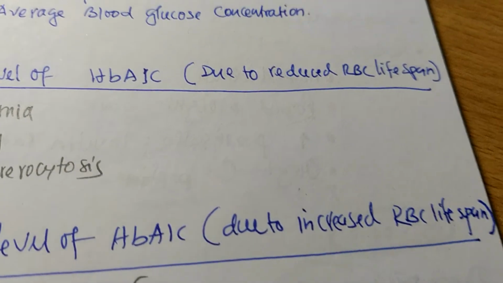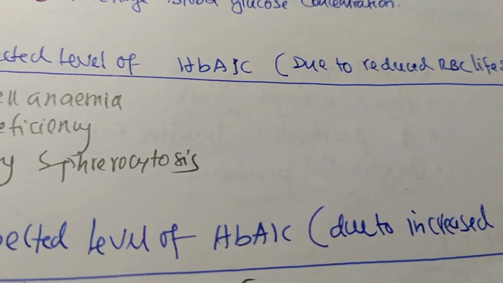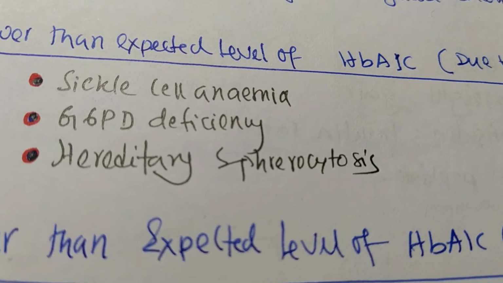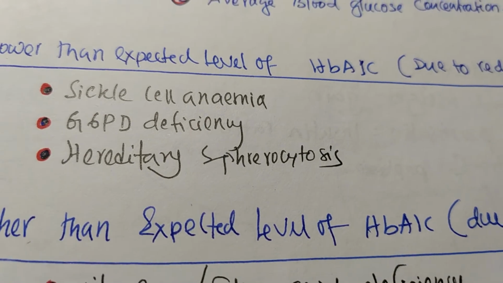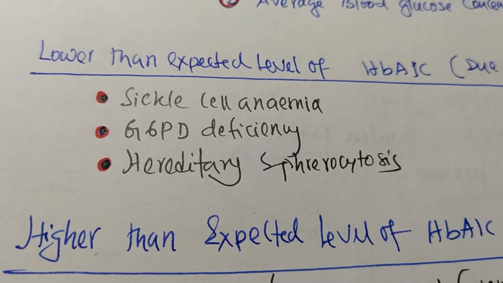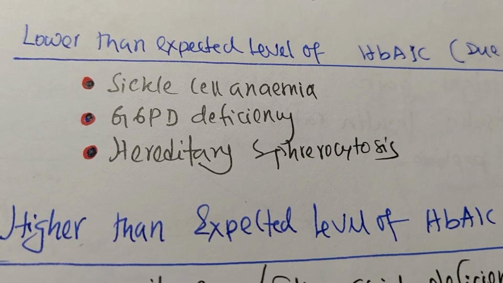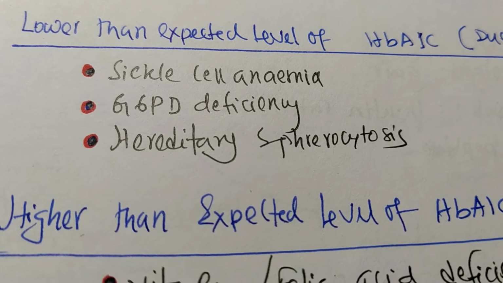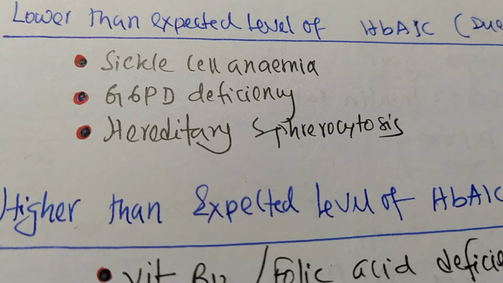Now, number 1, if the RBC lifespan is reduced due to sickle cell anemia, glucose 6-phosphate dehydrogenase deficiency, or hereditary spherocytosis, like these, due to any cause, if RBC lifespan is reduced, the hemoglobin A1C level will be found lower than the actual, than expected. So these are the conditions. I put here only 3: sickle cell anemia, glucose 6-phosphate dehydrogenase deficiency, hereditary spherocytosis.